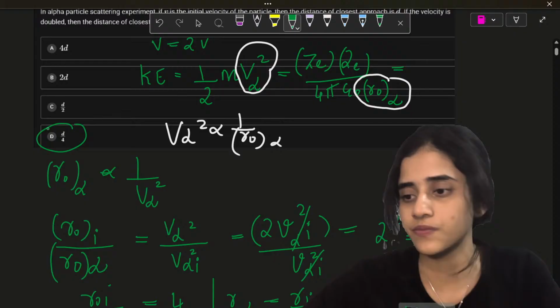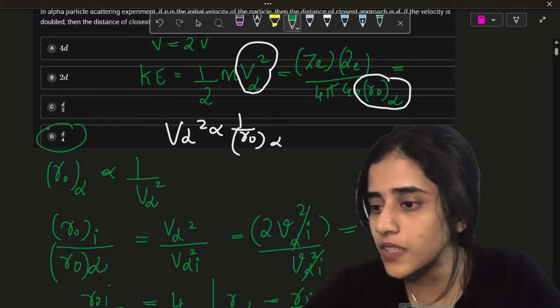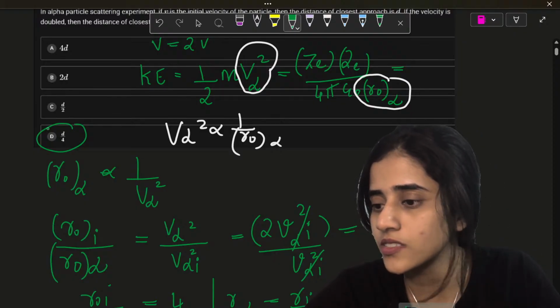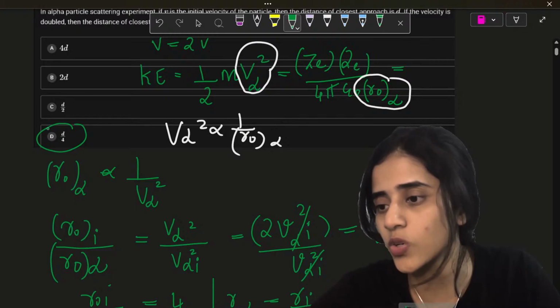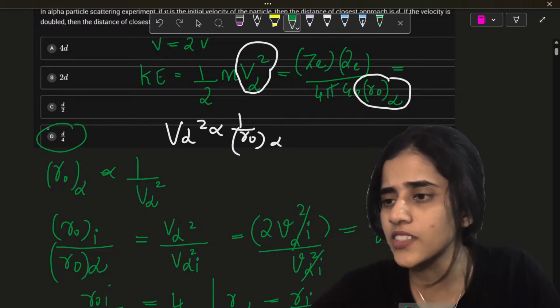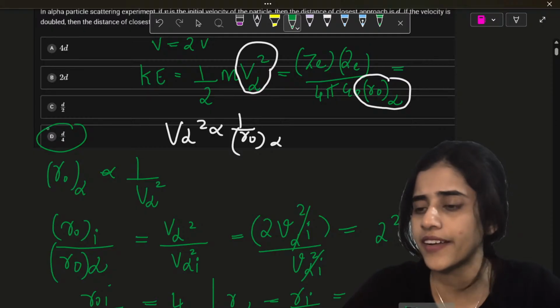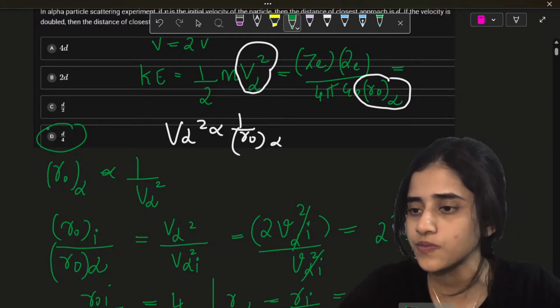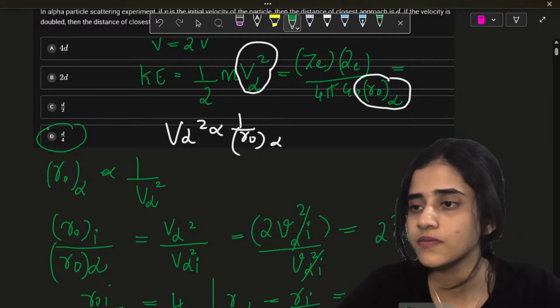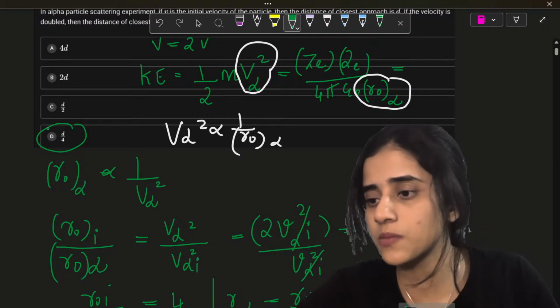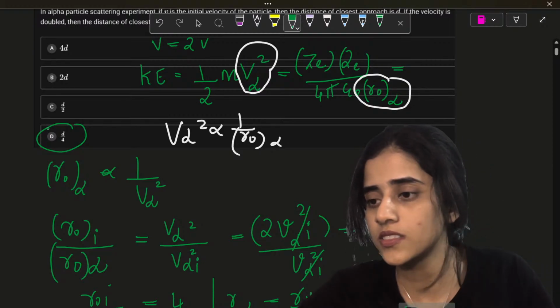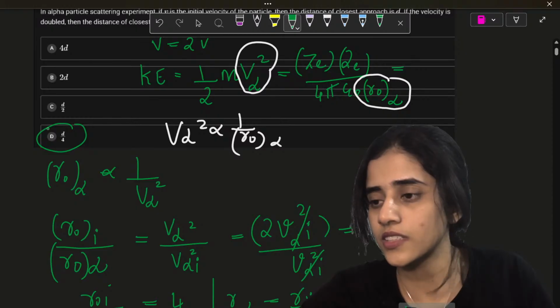Is this fine? Ma'am, better if you teach with board and pen in hand. I know, but screen is not visible. The screen, Harni, is the screen visible now? Oh, question is not visible. Okay.